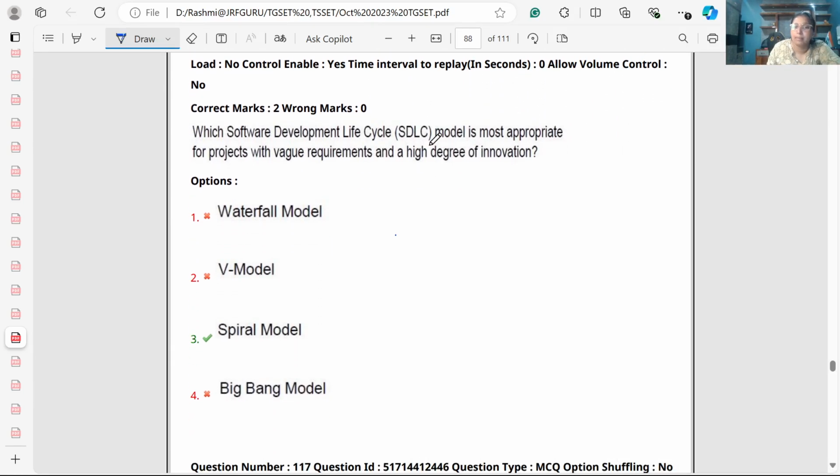Which software development cycle model is most appropriate for a project with vague requirements and a high degree of innovation?